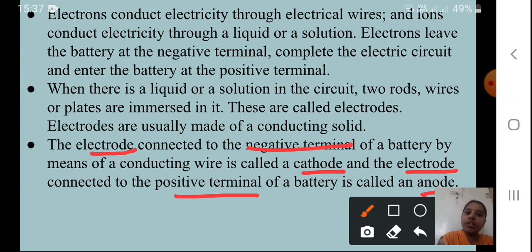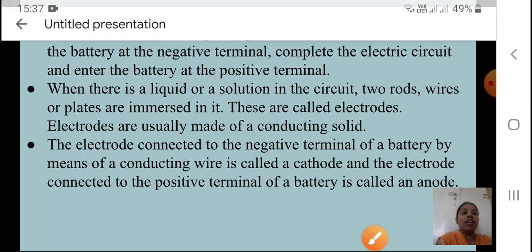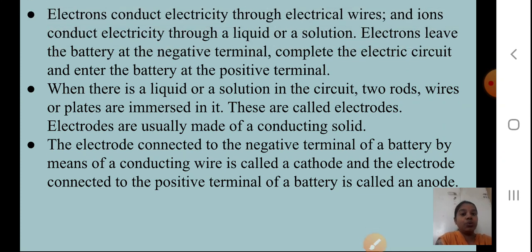I hope students you understood this part. Whichever electrode is connected to the negative terminal of the battery is a cathode, and the electrode connected to the positive terminal is the anode. And what is an electrode, student? It is any conducting solid. Any metal also can act as an electrode. I hope you understood till here. Cathode and anode, we studied two new terms.